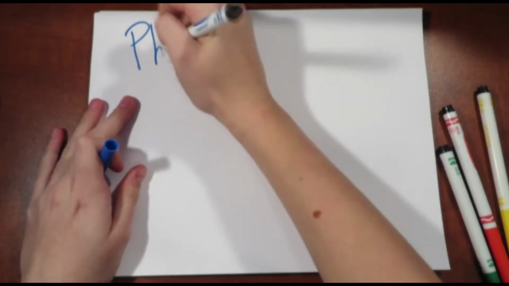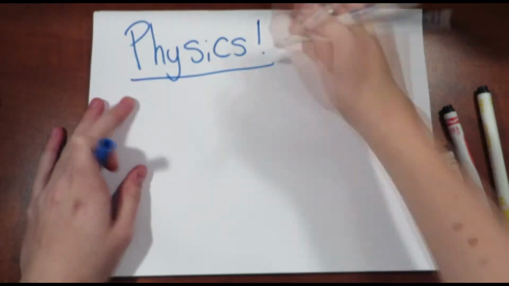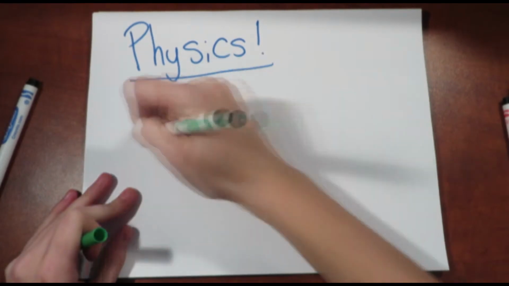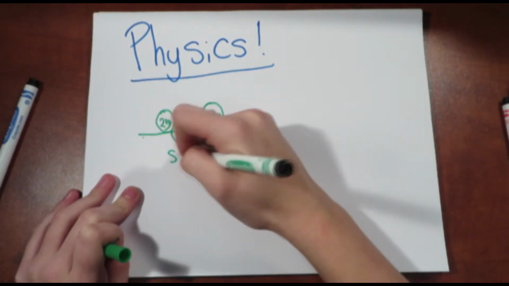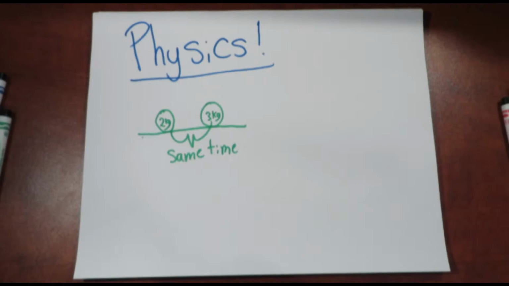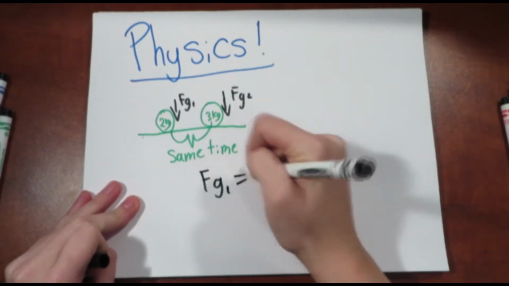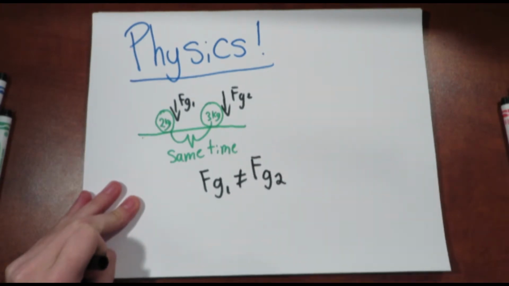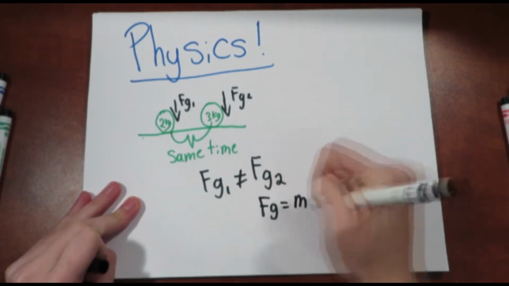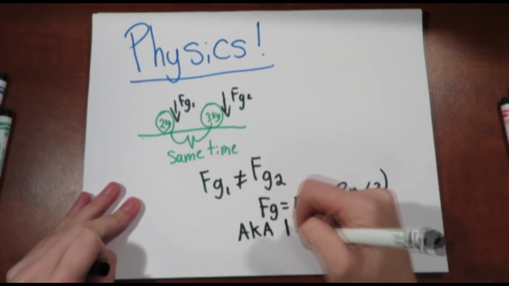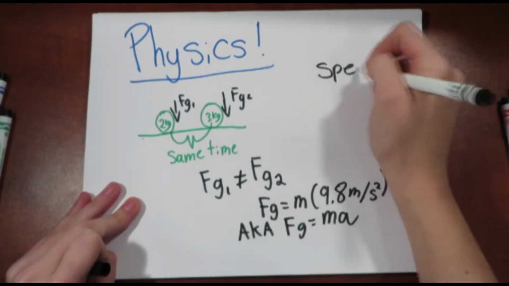Some say they do. However, physics shows that even though the objects land at the same time, their speed constantly changes. As well, depending on the object's weight, it changes the gravitational pull of the object. This can be represented by the equation gravity equals mass times acceleration, where the acceleration can be represented by 9.8 meters per second squared. So now that we know that objects of different weights can land at the same time, then why do some objects fall faster than others?